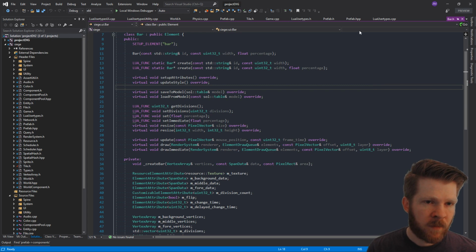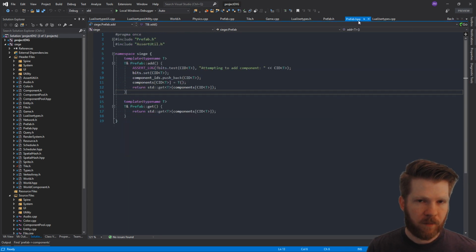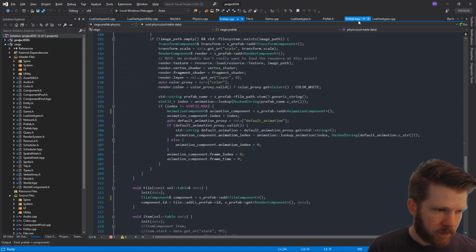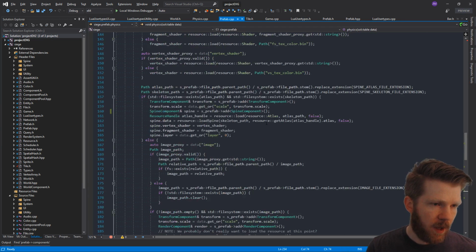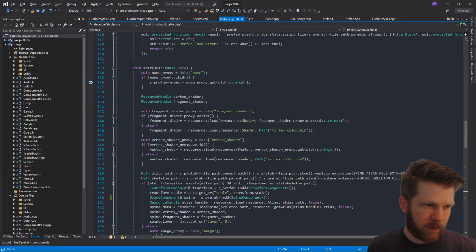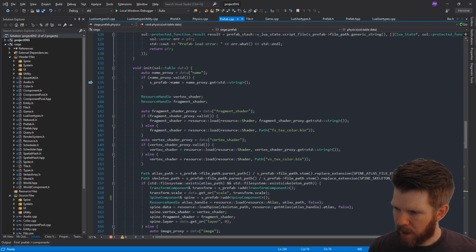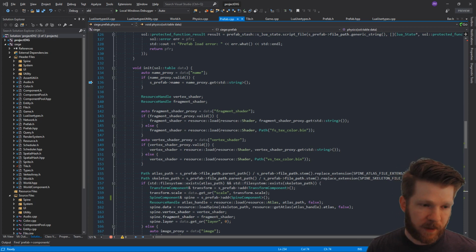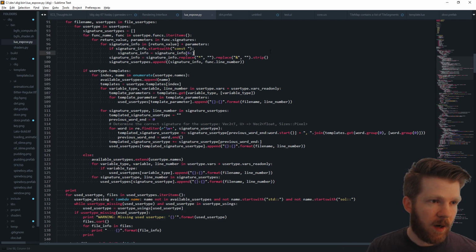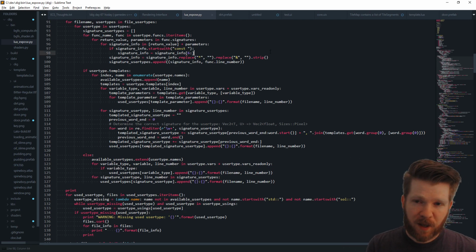It works well. So what did we use that for? Why are we wanting to do this Lua scripting in the first place? There's a few reasons. One is because we wanted to be able to expose our prefabs, and another is because we wanted to be able to hot reload our prefabs. So that's what we did. Before I move on from this Lua expose, I later found out that there are probably much better ways to go about doing this, so I wouldn't recommend doing it like this.